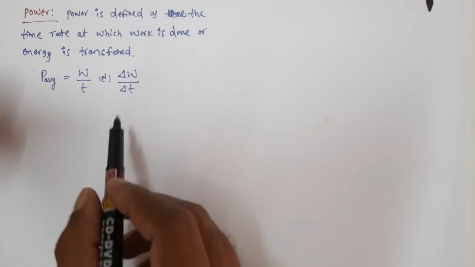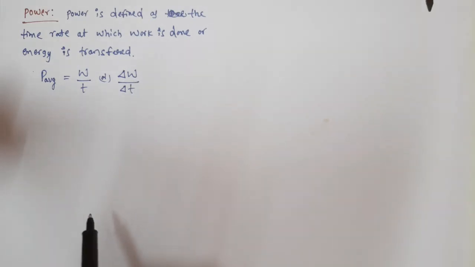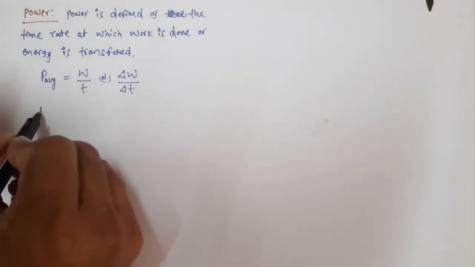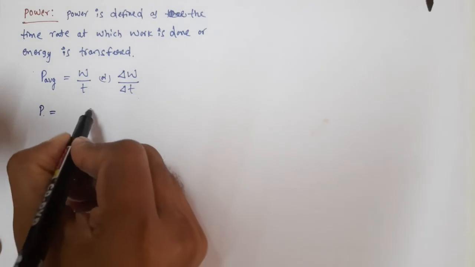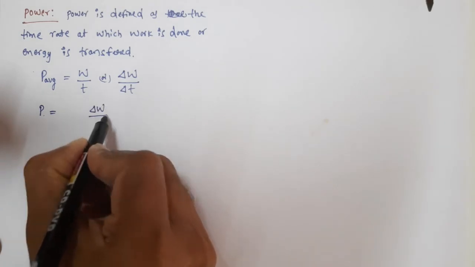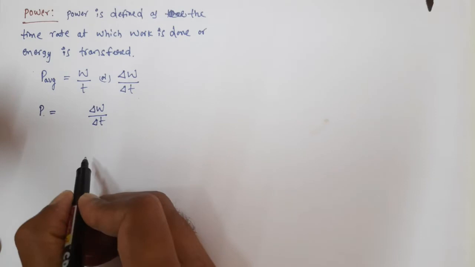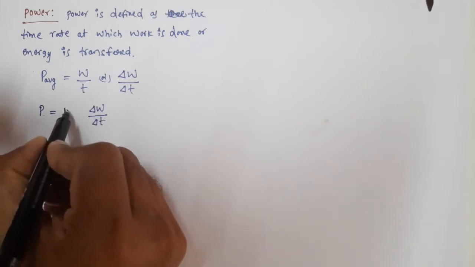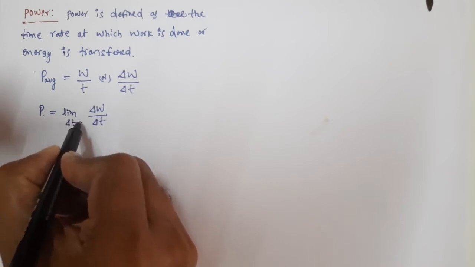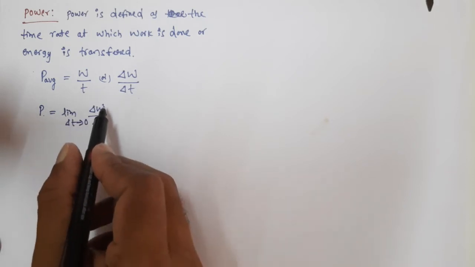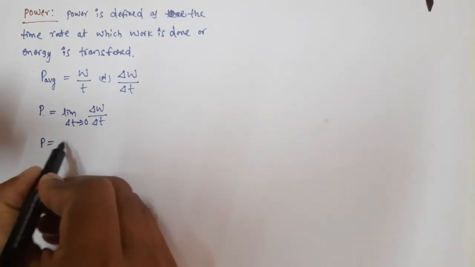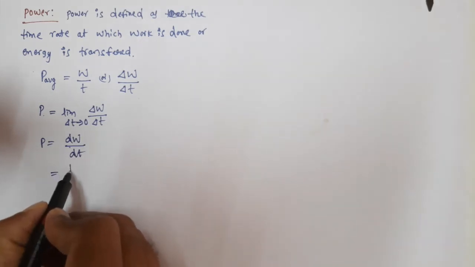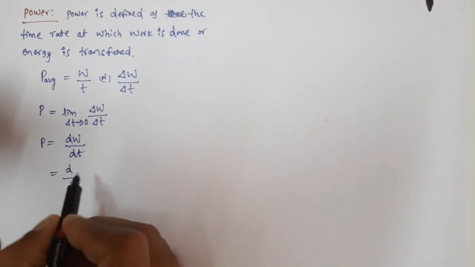How do we define it? It is the ratio of work done to time taken. Now can we write the equation for instantaneous power? If we don't use any subscript here, that means it is instantaneous power. So again we take average power. Whenever an average value has to become an instantaneous value, we apply the limit delta t tends to 0. Then the average power becomes instantaneous power, that is dW by dt.